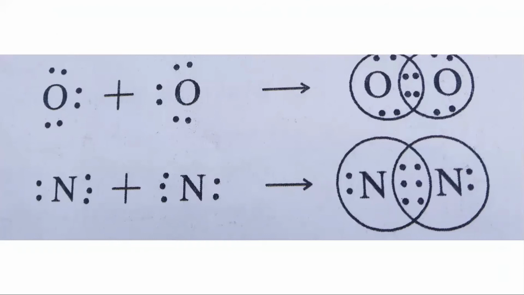These nitrogens share how many pairs here? 1, 2, 3. So it is known as a triple bond. If it is sharing 2 pairs, that is a double bond. If it is a single pair, it is a single bond. One pair is a single bond, 2 pairs a double bond and 3 pairs a triple bond.